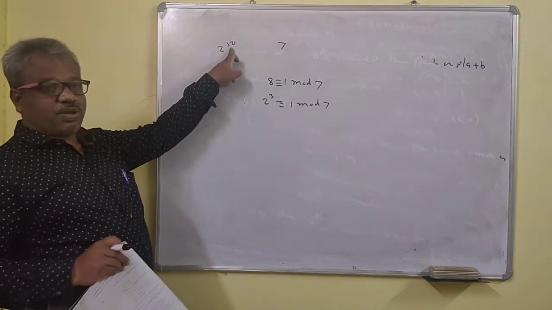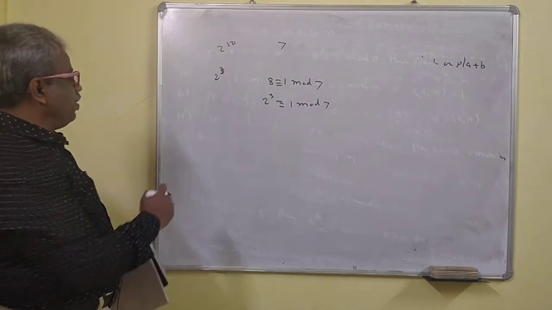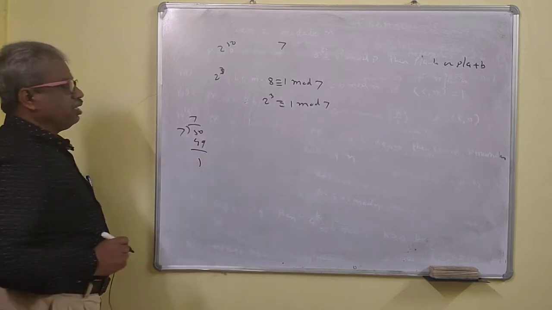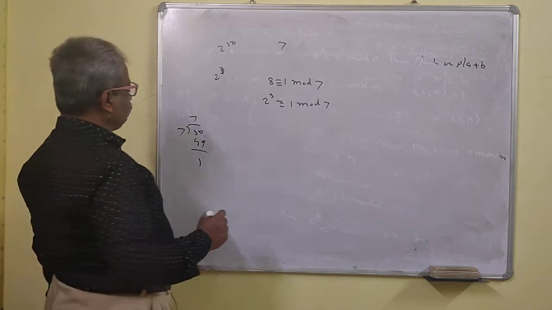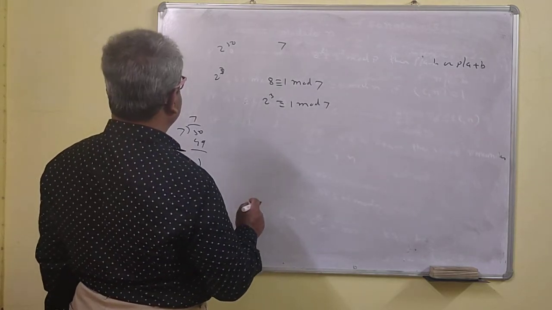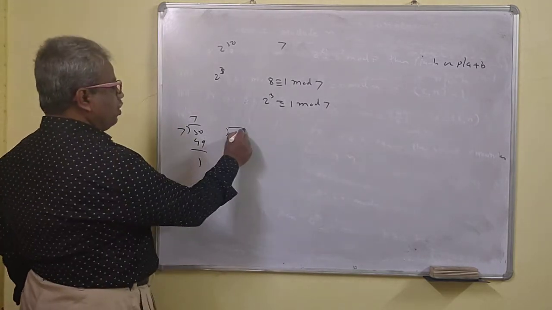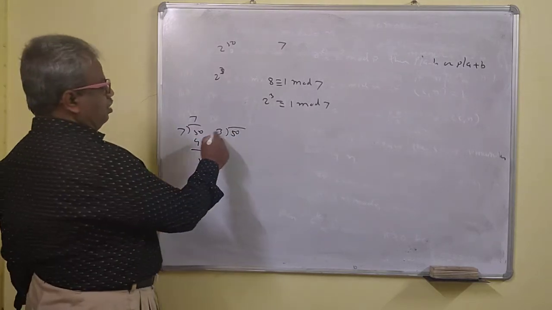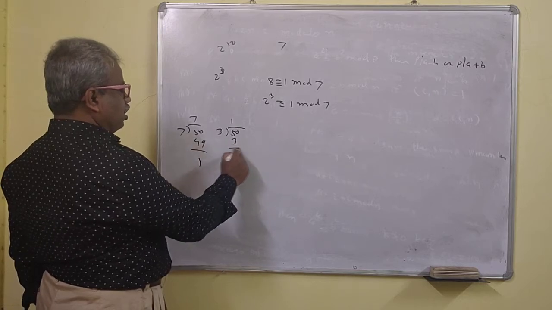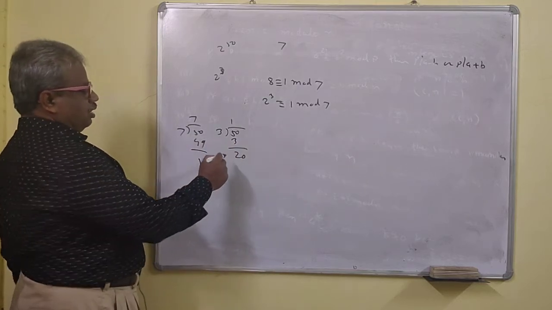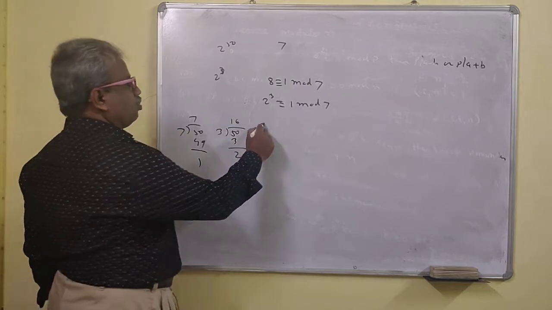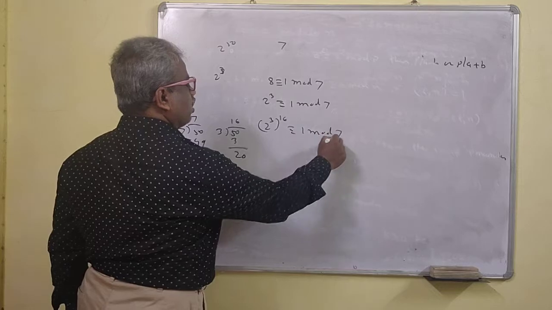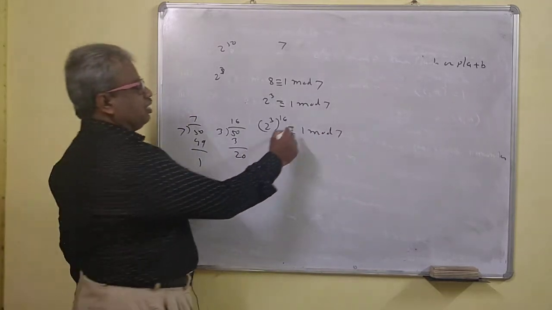Now this is 50 here. So you should divide 50 by 3, not 7, 50 by 3. So what is that? 3 times 16 is 48, so the quotient is 16. So 2 raised to 48, that is, 2 cube raised to 16, is congruent to 1 raised to 16 mod 7.